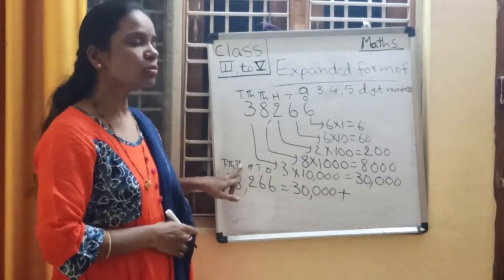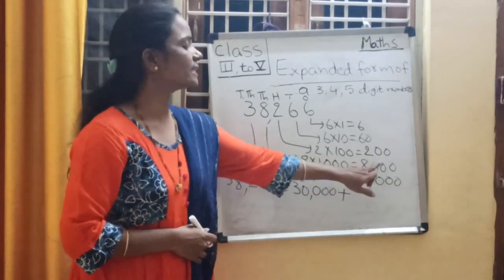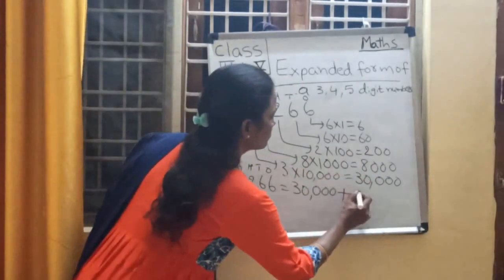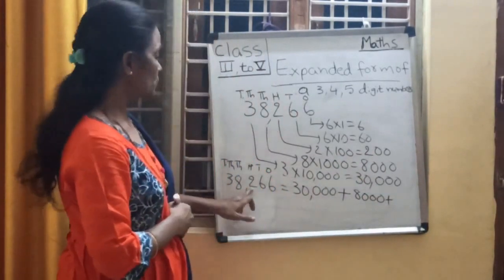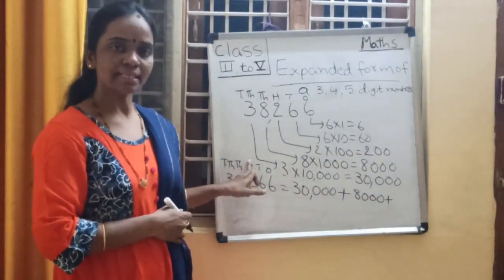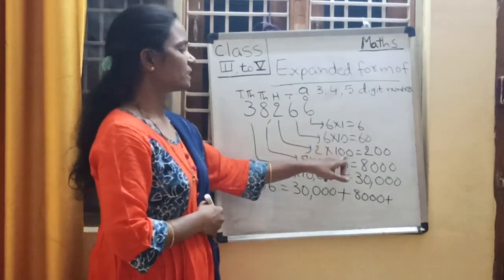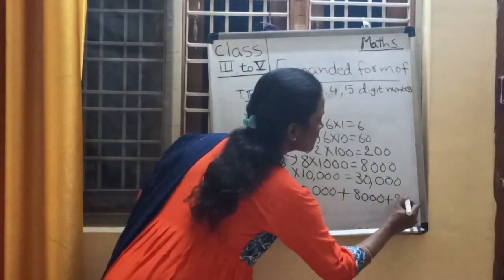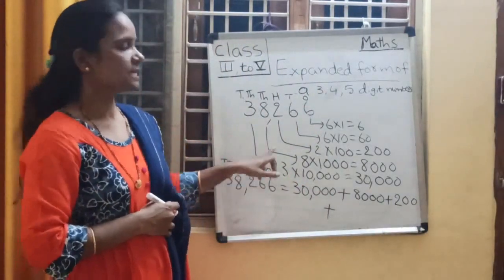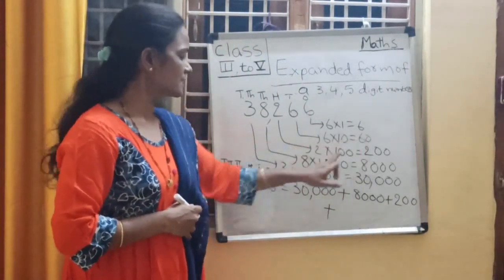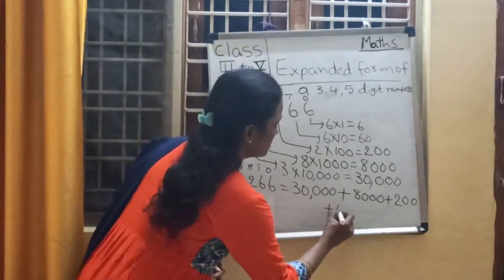What is the place value of 8? 8 into 1000. 8,000 is the place value of 8, plus 2 is in hundreds place. What is its place value? 2 into 100. 200 is the place value of 2, plus 6 is in tens place. 6 into 10. 60 is the place value of 6.